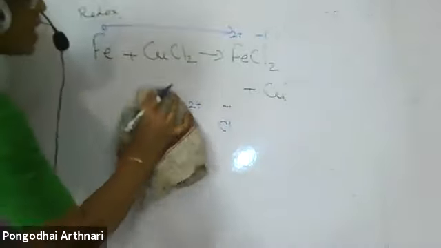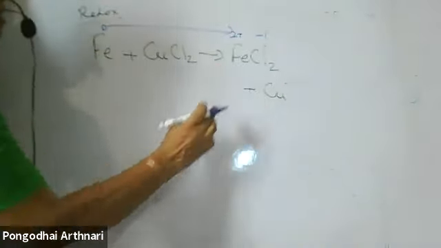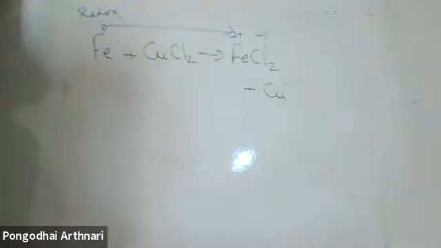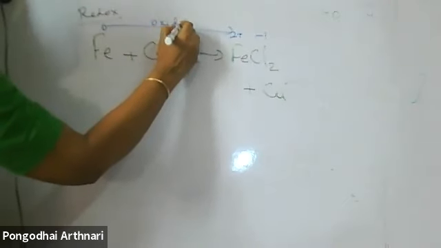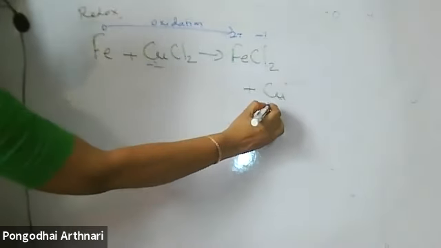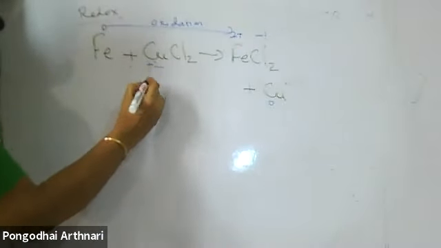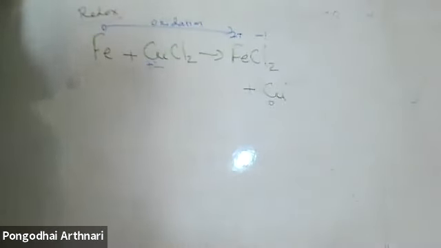Iron has converted into a cation. How is a cation formed? By loss of electrons. Loss of electrons is what type of reaction? Oxidation reaction. If I talk about copper, it is in +2 and goes to 0.